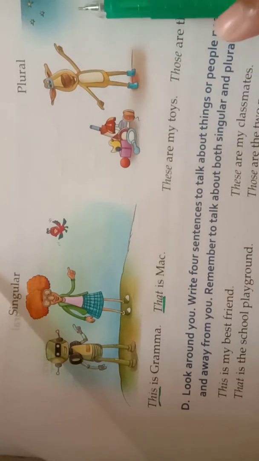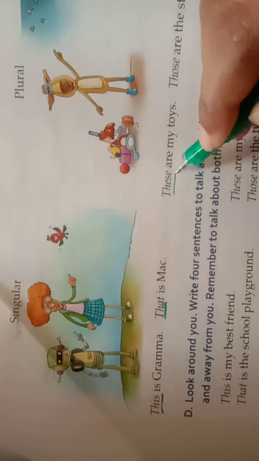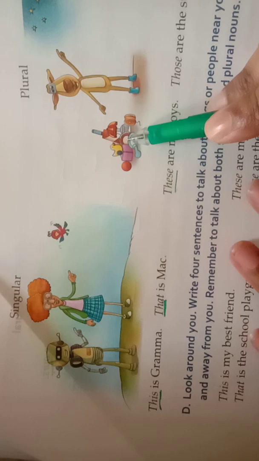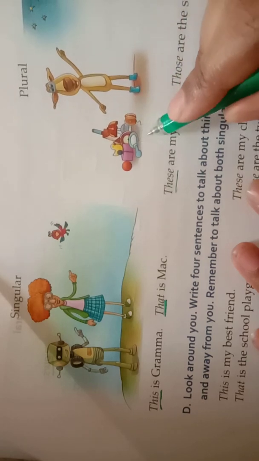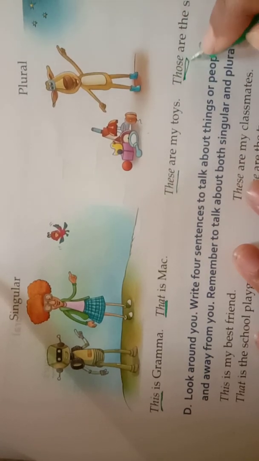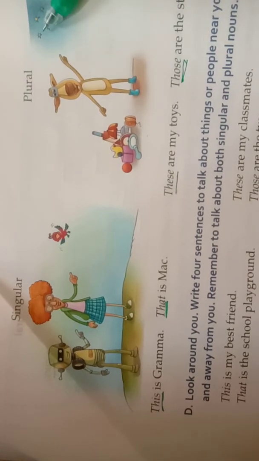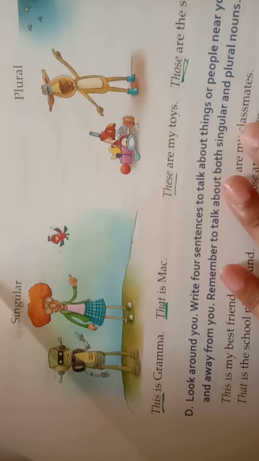Okay, now I am going to show you plural pronouns. These are my toys. So these is used for things that are near to us and also they are plural. So we use these for plural things. And also, those are the stairs. We use those for plural things also, and we use those for the things that are far from us.